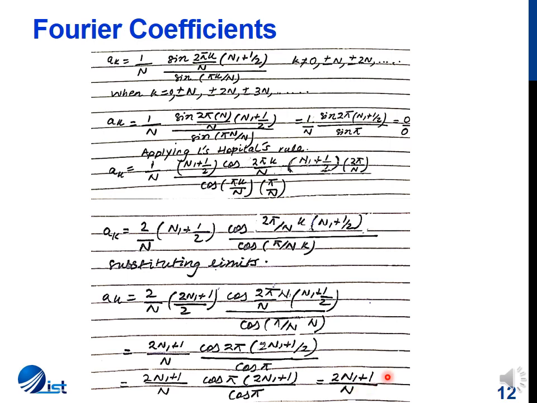So at k is equal to 0, this is the value for a naught. Similarly, at k is equal to capital N, this is the value of a capital N. Otherwise, for all other values from 1 to n minus 1, we'll use this expression to determine the value of a of k. Let's plot the spectrum of the signal.